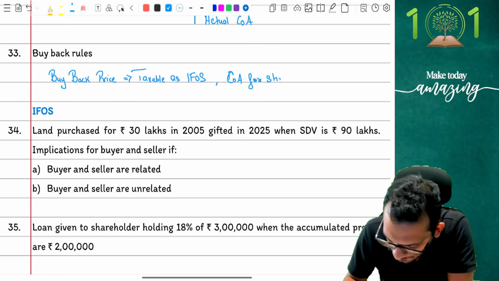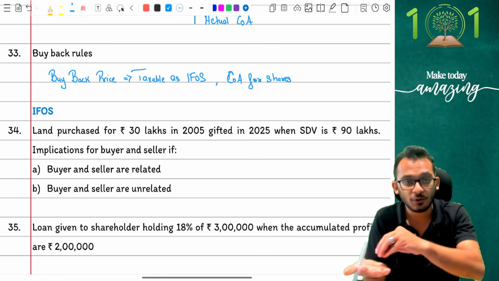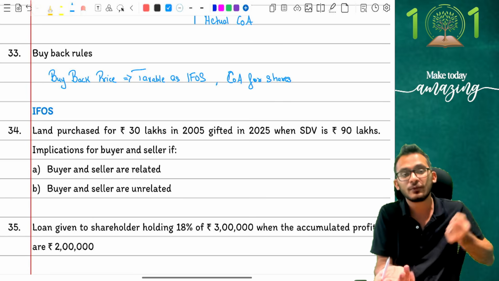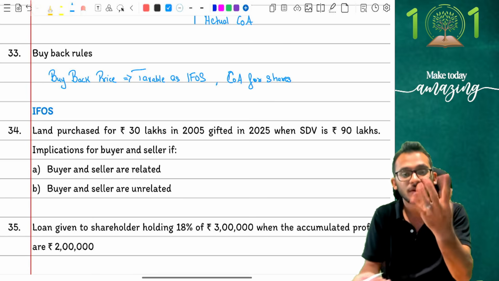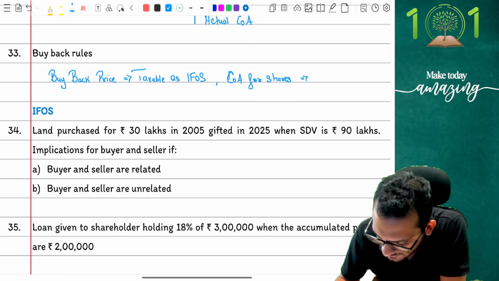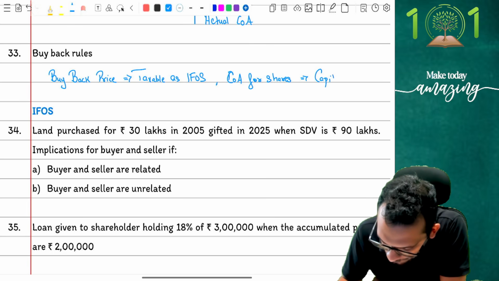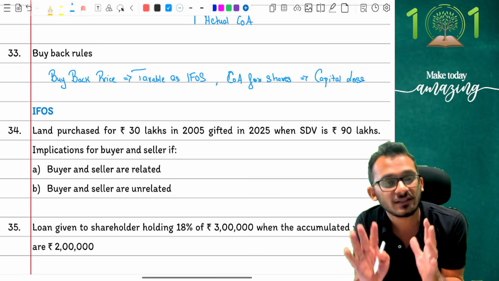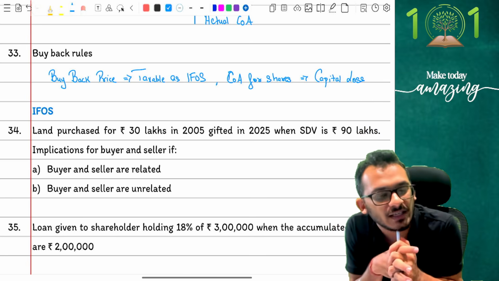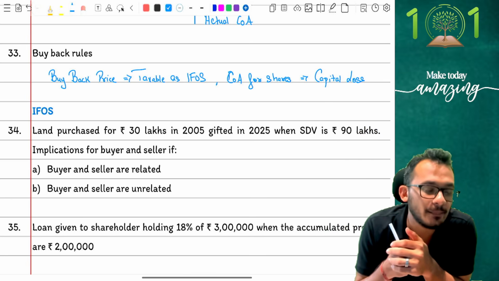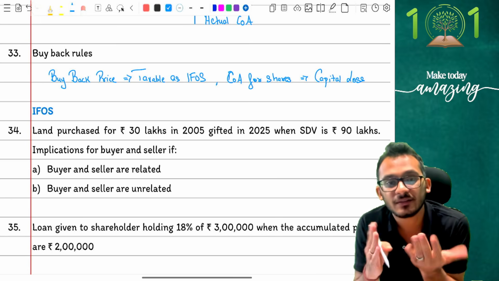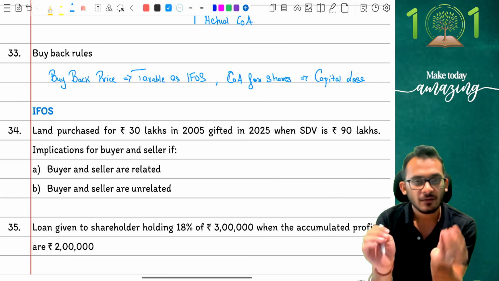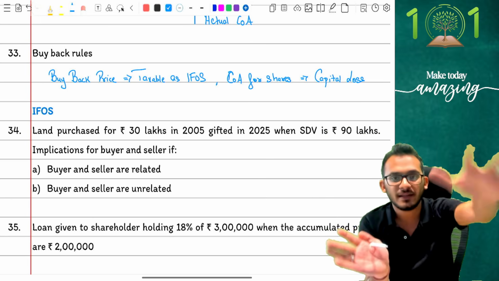Obviously, when shares have been bought back, what would have happened? You would have first paid money from your pocket, then the company would have given you buyback money. So whatever cost of acquisition you have for the shares is directly treated as a capital loss. This is what the answer is, which means you will get a question in the exam. The question will probably say that my cost of acquisition is 4 lakhs, and the buyback which has happened is 6 lakh rupees. You're simply going to say 6 lakh rupees taken to IFOS, 4 lakh rupees treated as capital loss. And that's what the answer is.